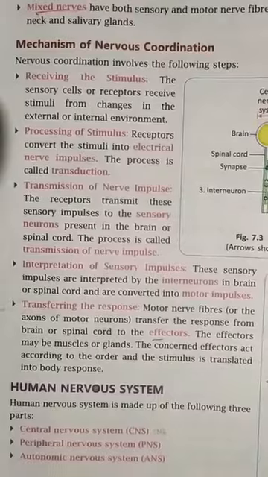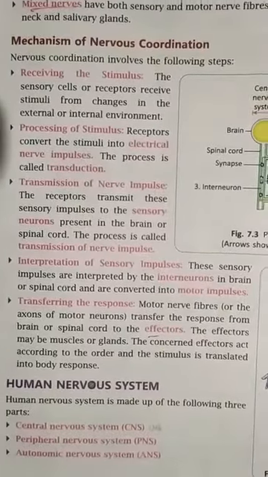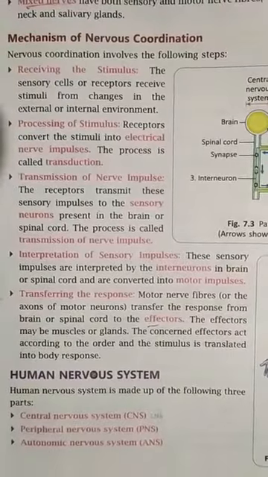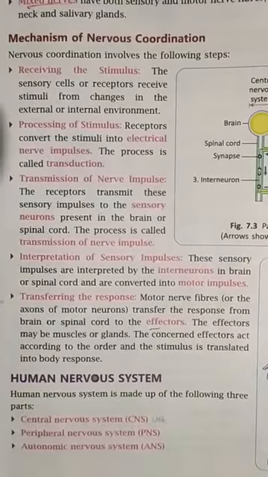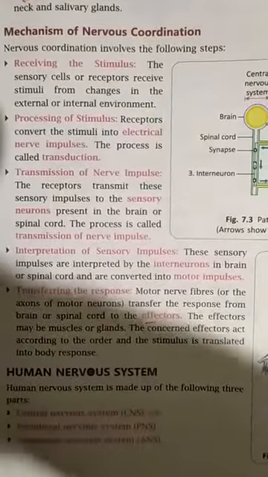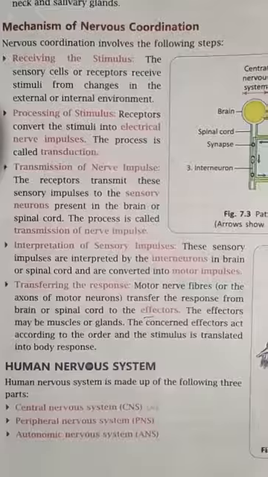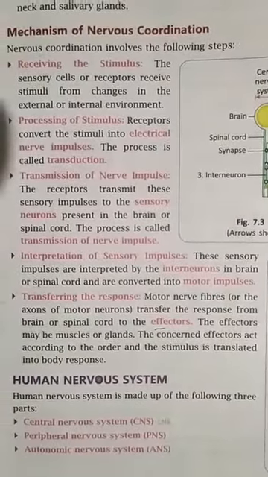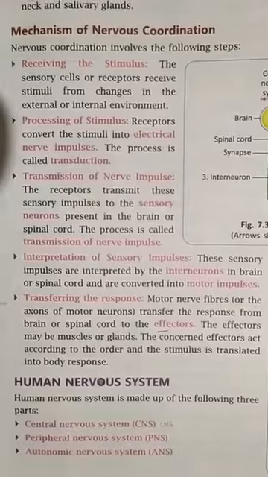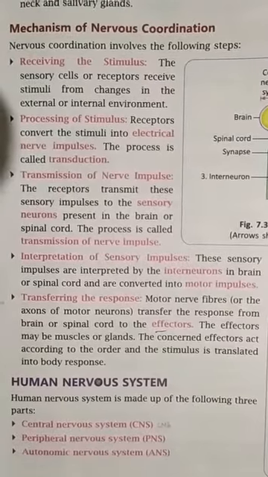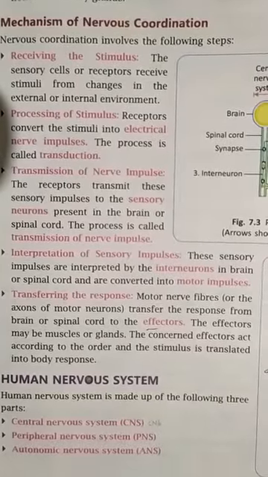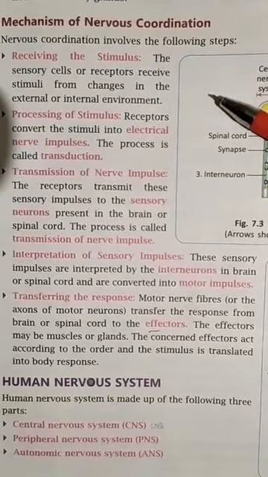So, dear students, we are on the topic that is mechanism of nervous coordination, and it is on page number 75. In this topic, we will see how the nervous coordination, that is, message is transferred, impulse is transferred, and response is generated. So there are a number of steps. The first step is receiving the stimulus.